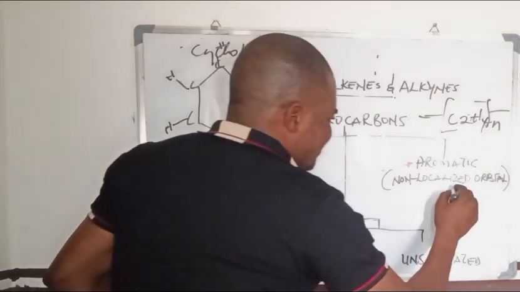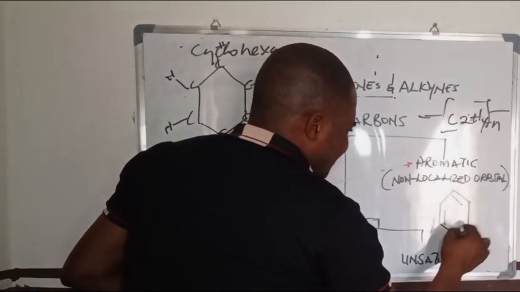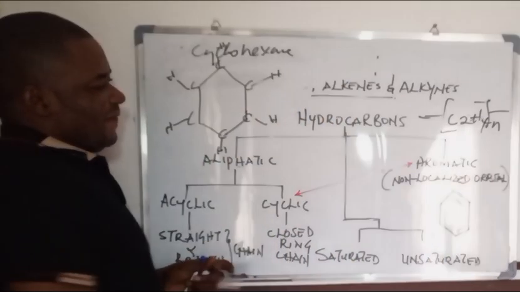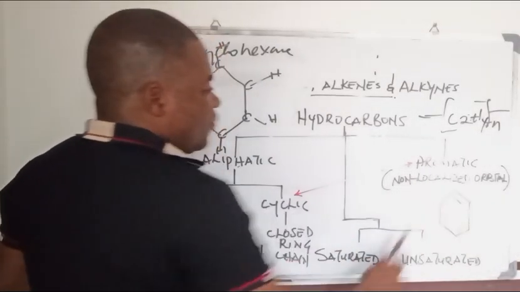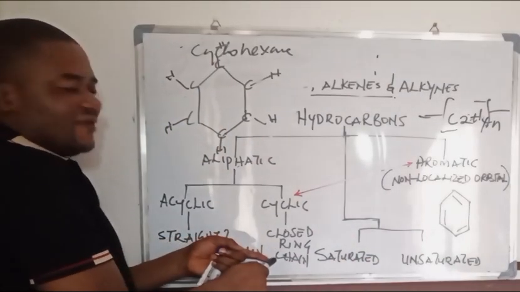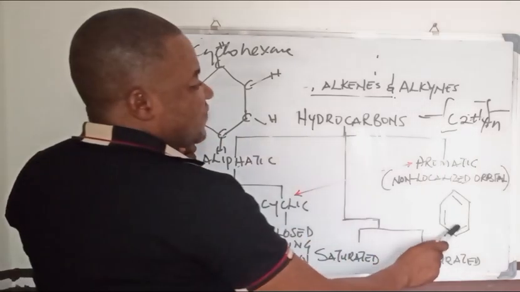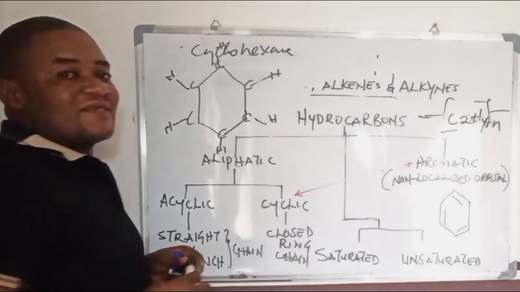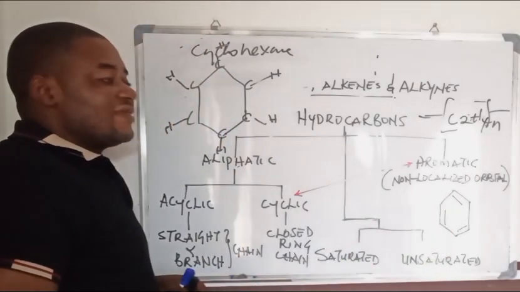Now, if you write benzene in this format, the difference between non-localized orbitals and the closed ring chain with localized orbitals is the presence of these 3 bonds inside, forming double bonds, let's say triple bonds in this compound.